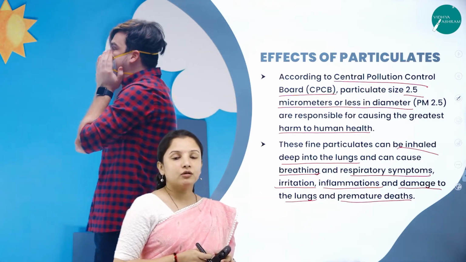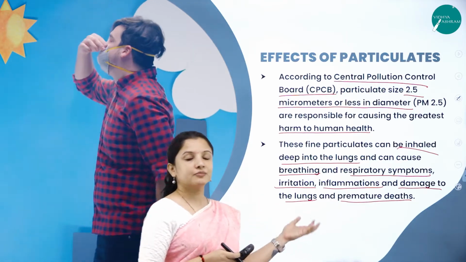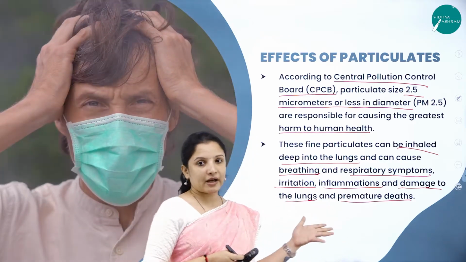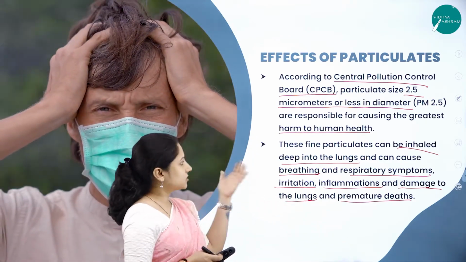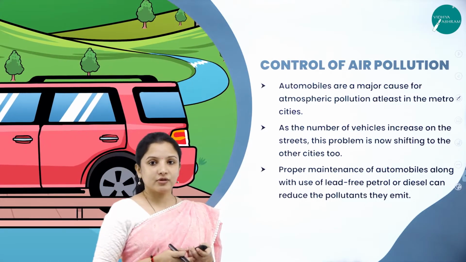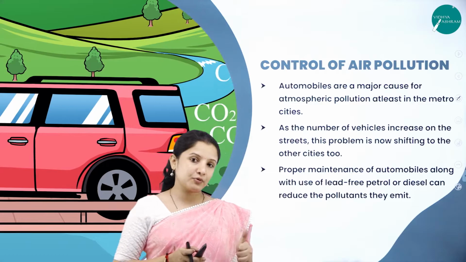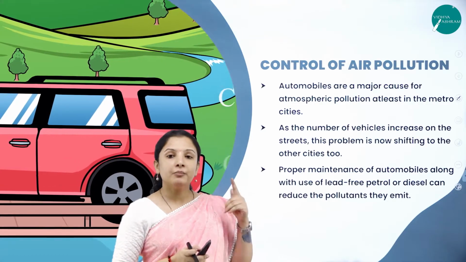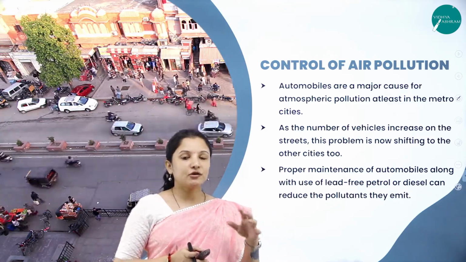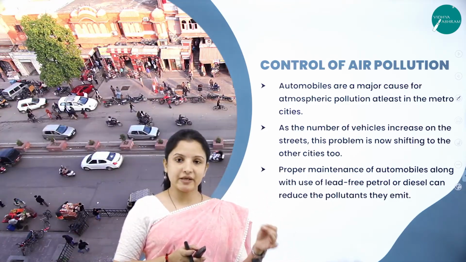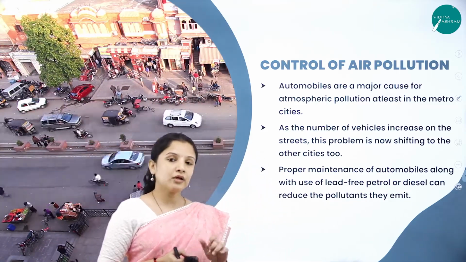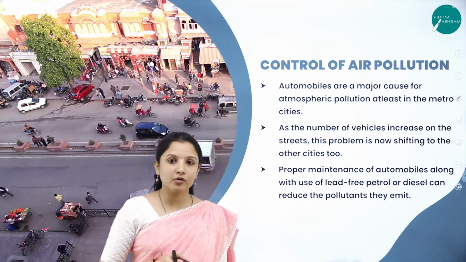We all know about a lot of ill effects that have been caused because of air pollution in Delhi, right? That is because of the particulate matter present in the air. So this is about the effects of particulate matter. So how can we control air pollution? One important process that we learnt in detail was using electrostatic precipitators in the chimneys. Right? Chimneys of industries, thermal power plants, smelters and all that. Apart from that, how can we control air pollution in automobiles?